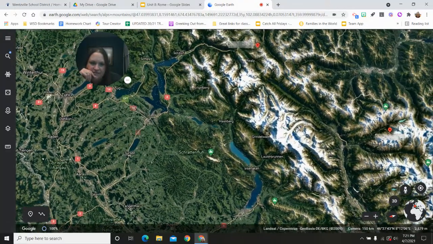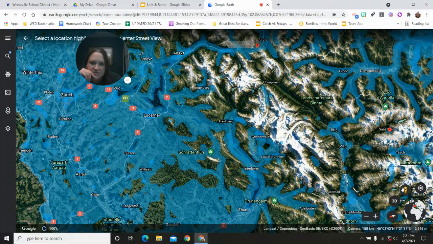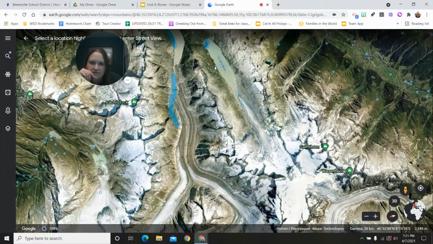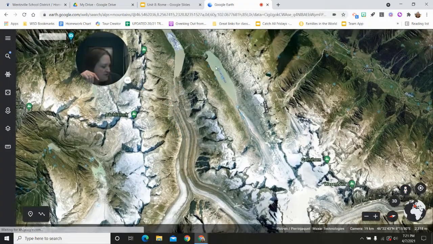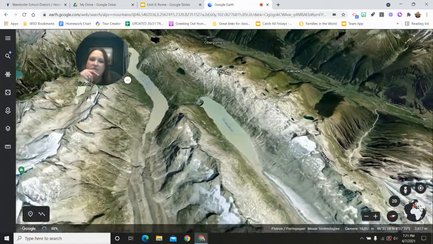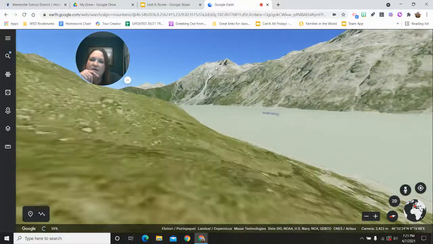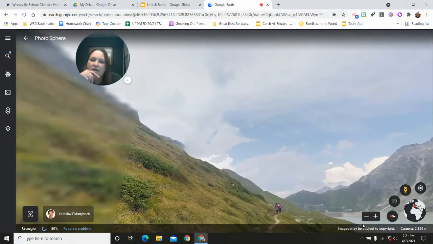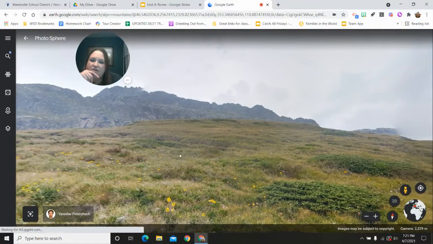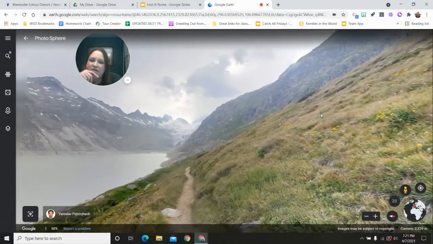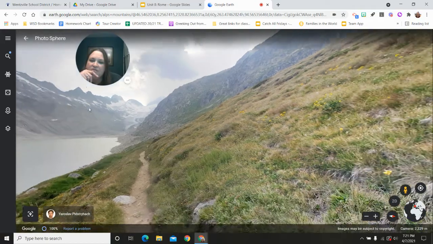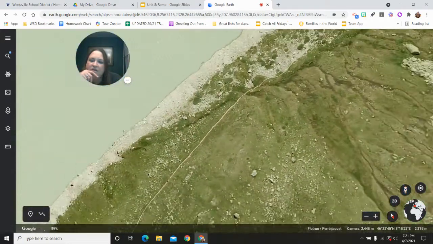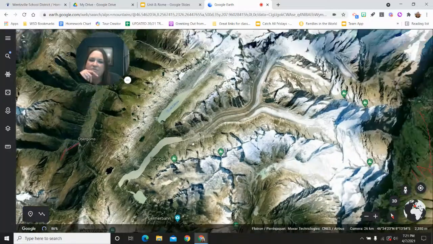Let's see if I can get a picture of the mountains. Let's see if I can zoom to it. Let's try like here. This might be just where I was a second ago. Well, maybe not. We'll see. Okay, here's another picture. Look how tall those are. You can see they go back here. Tall mountains. Okay, let's pick another spot.